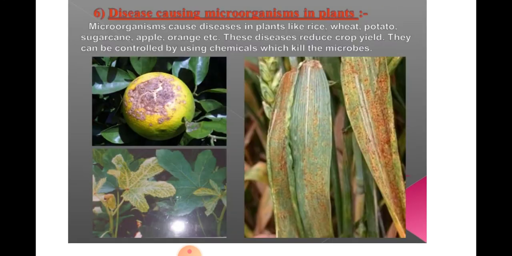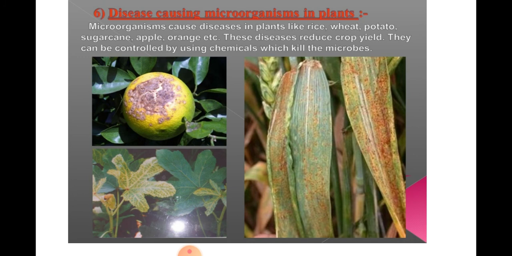Now come to the next page. Disease causing microorganisms in plants. In our previous slide we discussed some disease causing microorganisms in animals and humans, and now we will discuss plants. Microorganisms cause diseases in plants like rice, wheat, potato, sugarcane, apple, orange, etc. These diseases reduce crop yield. They can be controlled by using chemicals which kill the microbes.